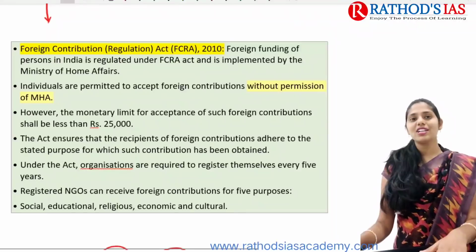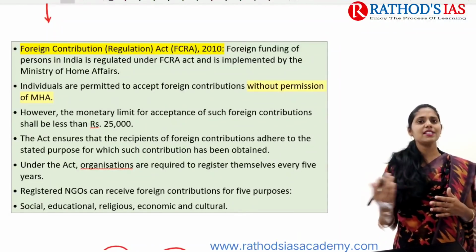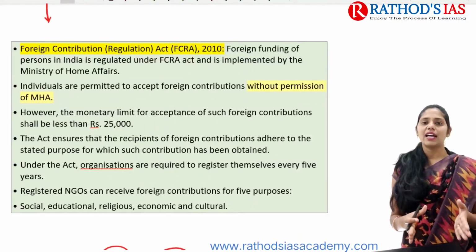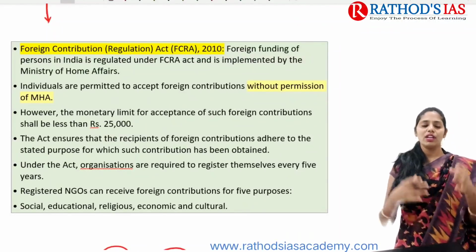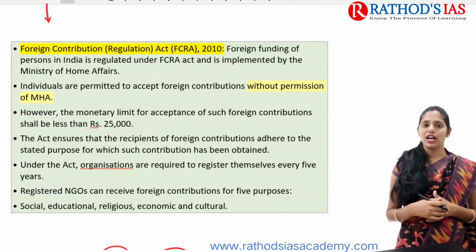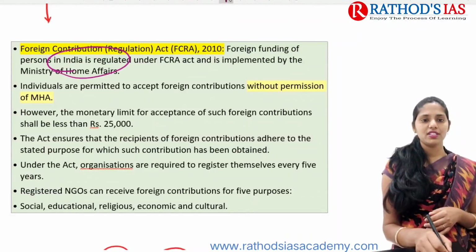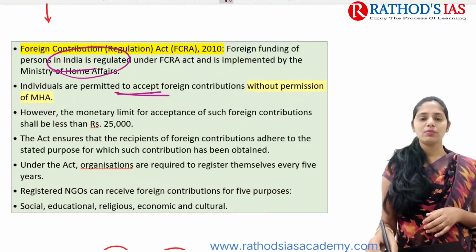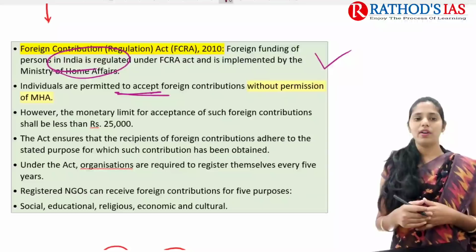And what is this FCRA 2010? FCRA stands for Foreign Contribution Regulation Act. This act talks about foreign funding of persons in India, so whenever any person is getting foreign funds, those funds will be regulated under this FCRA. This FCRA is implemented by the Ministry of Home Affairs. And individuals are permitted to accept foreign contributions without permission of the MHA, that is the Ministry of Home Affairs.